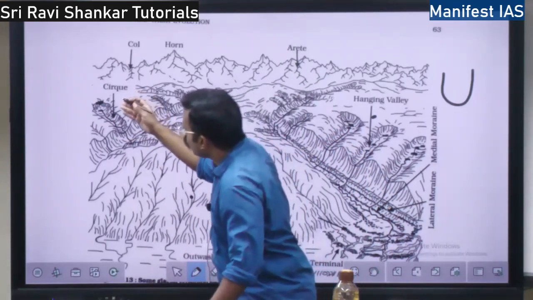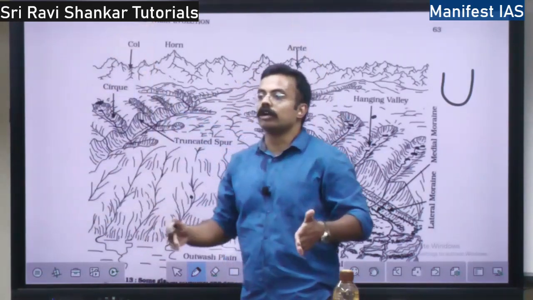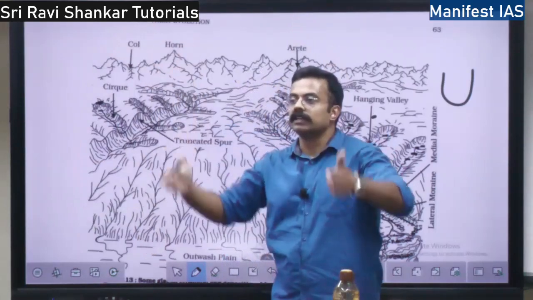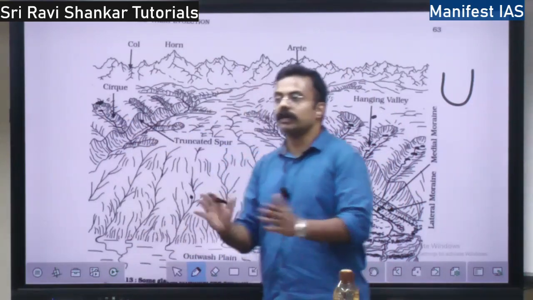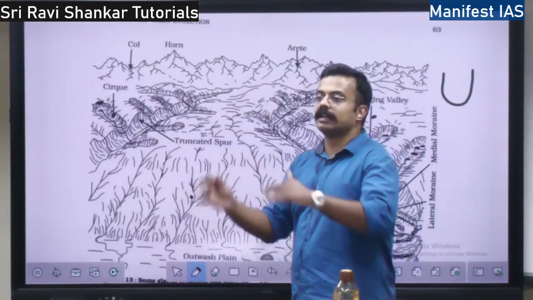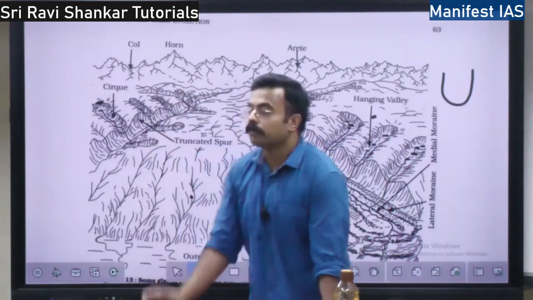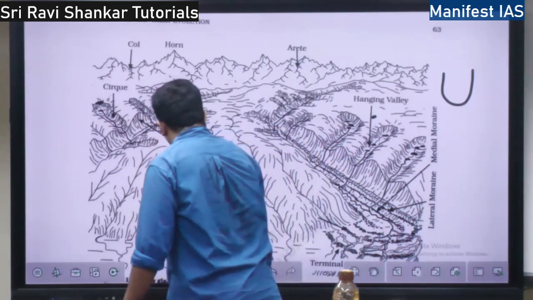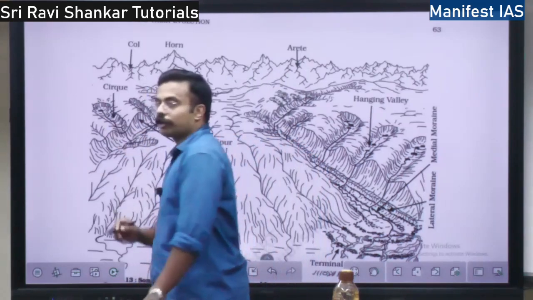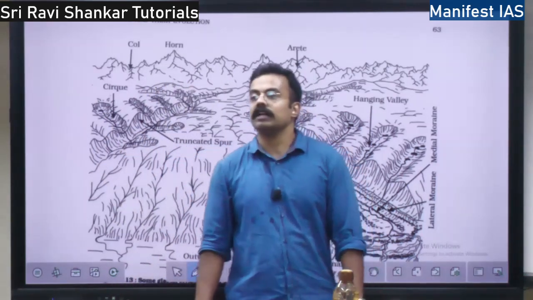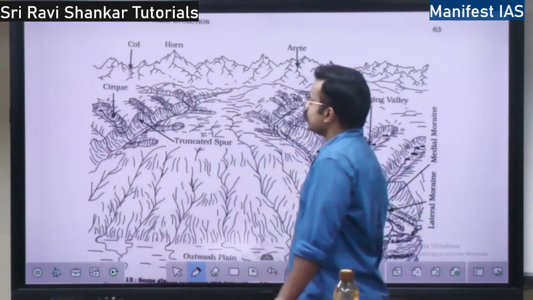There are steep walls. If you look at the sides, they are steep, narrow walls. It is not in this direction, it is in the vertical direction, right? Steep walls both at the heads as well as sides. So whenever water gets accumulated here, what happens? See, here water is accumulated, it is called cirque lake or tarn lake. Next you have horns and serrated ridges.